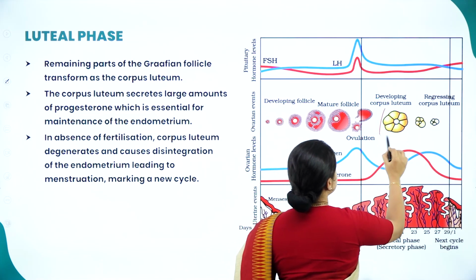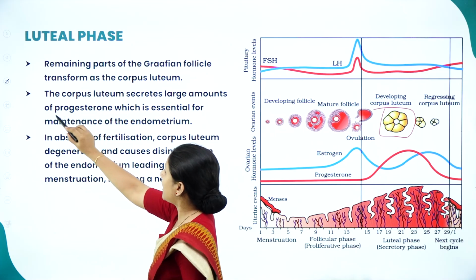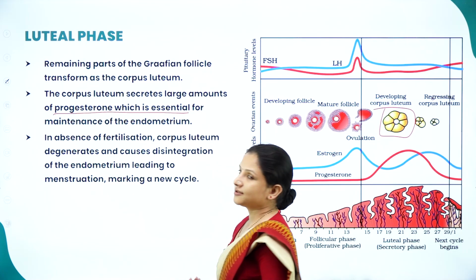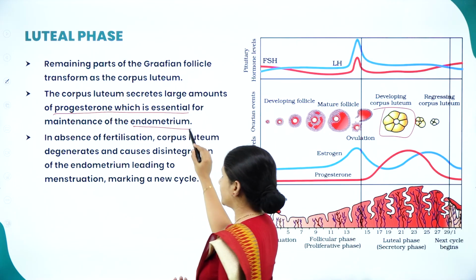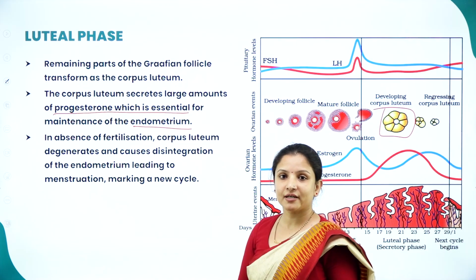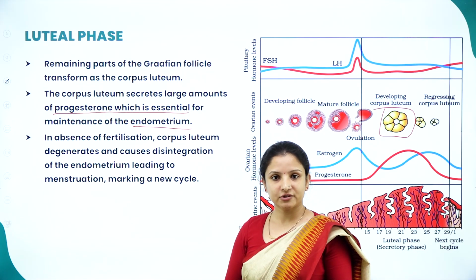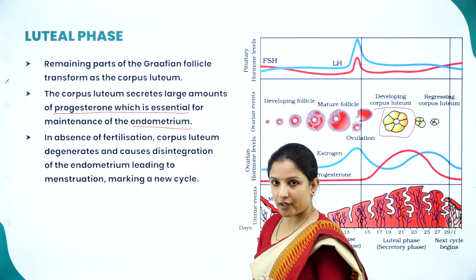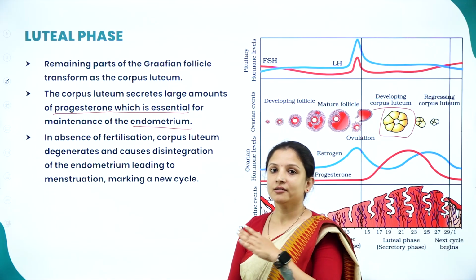into the corpus luteum. Now, this corpus luteum secretes a large amount of progesterone, and this progesterone is very, very important for maintaining the lining of the endometrium. If enough progesterone is not secreted, shedding of the endometrium can happen and the next menstrual cycle will start. That should not happen, because if fertilization occurs, this should not happen.